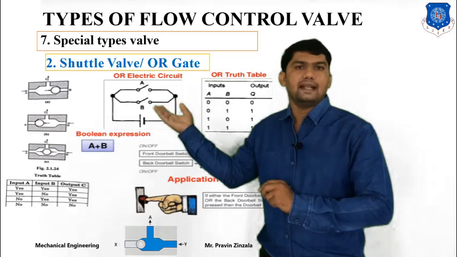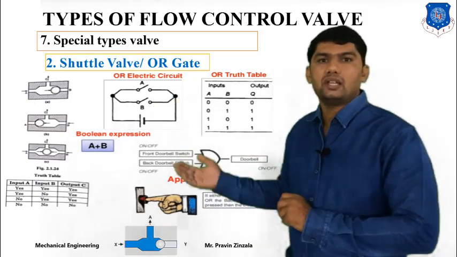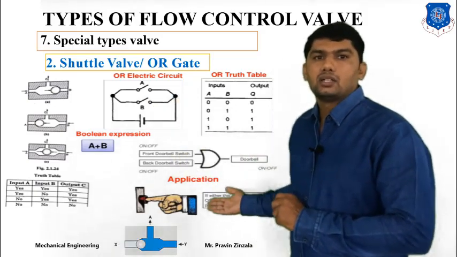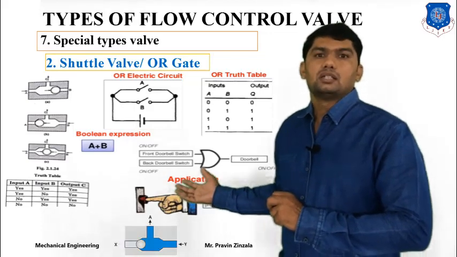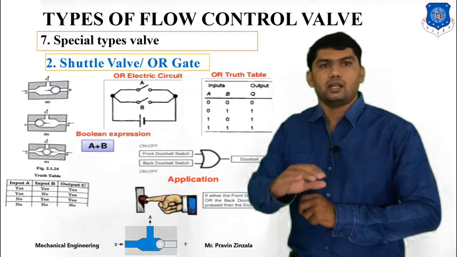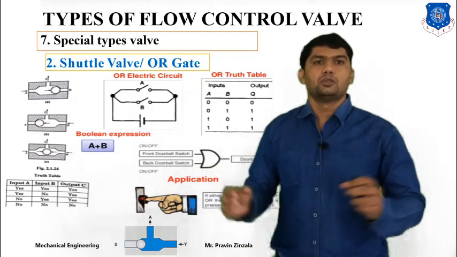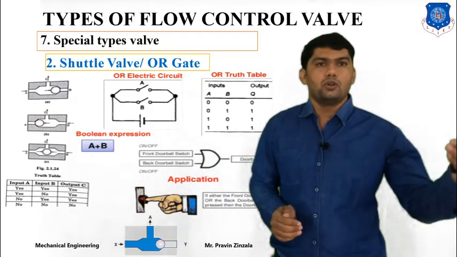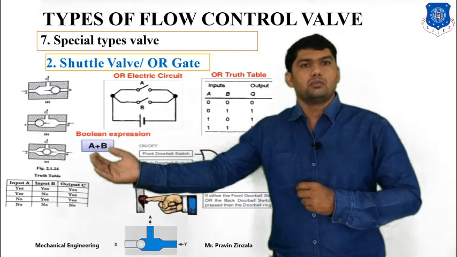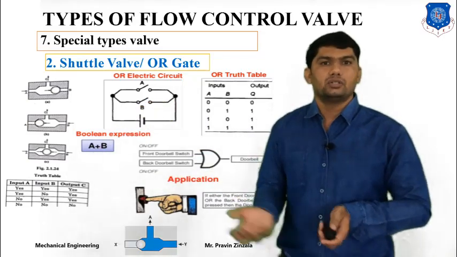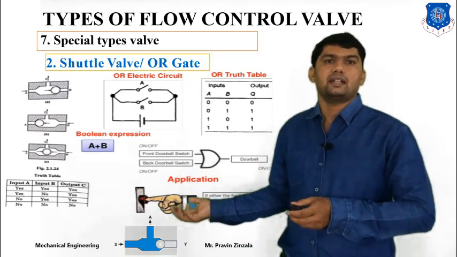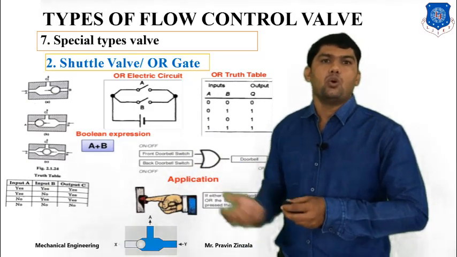We can also connect it like an electrical circuit, or we can apply it to a doorbell, generally used in home applications. There are two doorbells, one at the front and one at the back side. If you press the button on the front door, or you press the button on the back side doorbell, it will ring. It is connected to the electrical portion, which means it's called an OR gate.